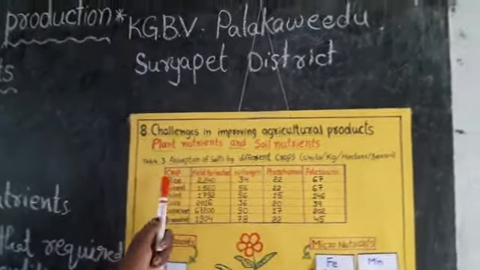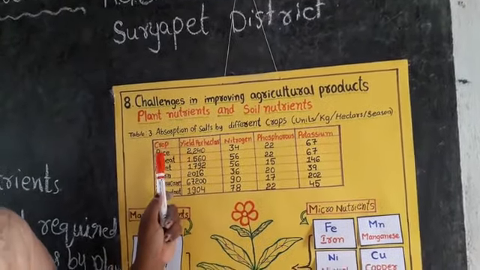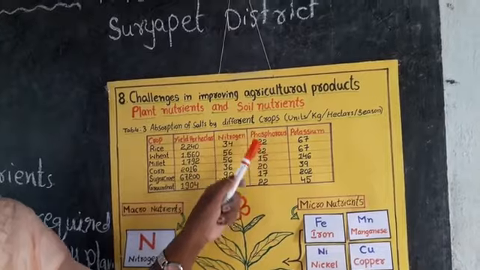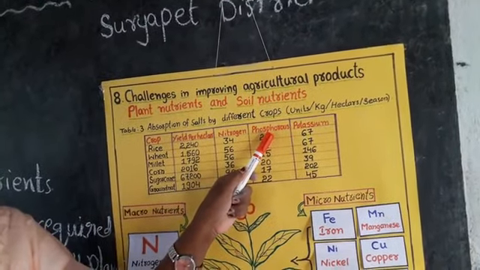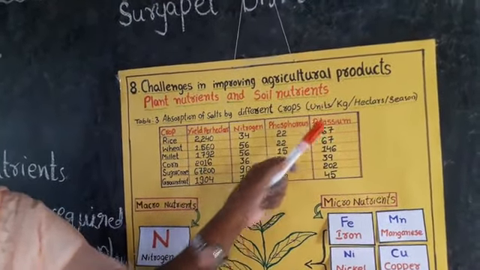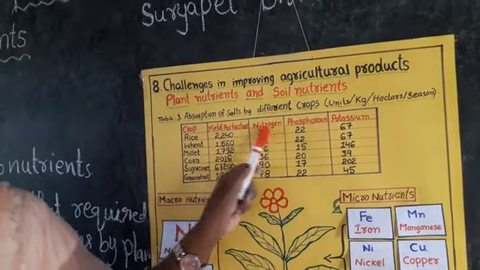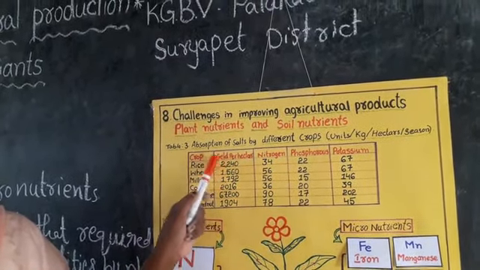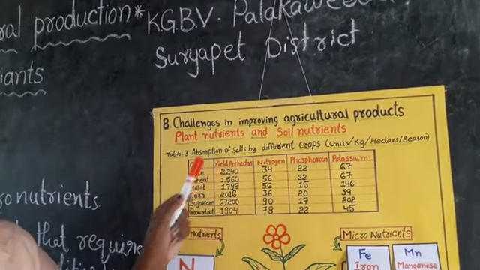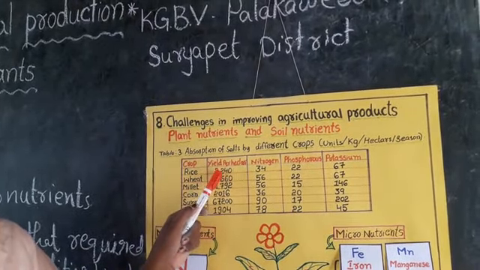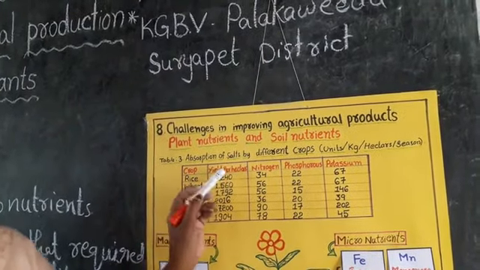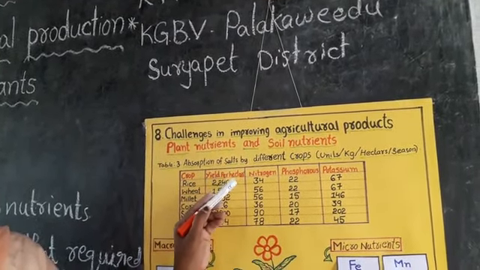If we see the rice crop, it requires 34% of nitrogen, 22% of phosphorus and 67% of potassium. How much is the yield from the rice crop? That is 2240 kgs per hectare.